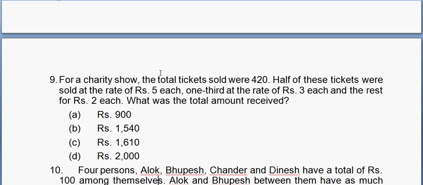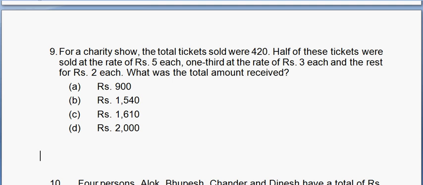For a charity show, the total tickets sold were 420. Half of them were sold at rupees 5 each, one third at the rate of 3 each, and the rest at 2 each. What is the total amount received? So this is a question of fractions, right? Half of them were sold at 5, half of 420 means 210 were sold at 5. One third sold at 3, so one third of 420 is 140, sold at 3, and the rest sold at 2.